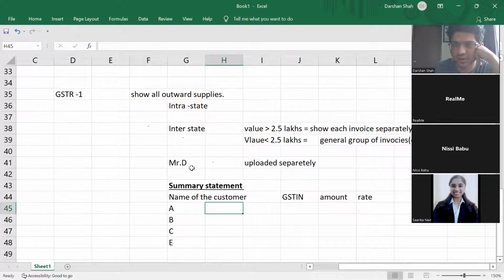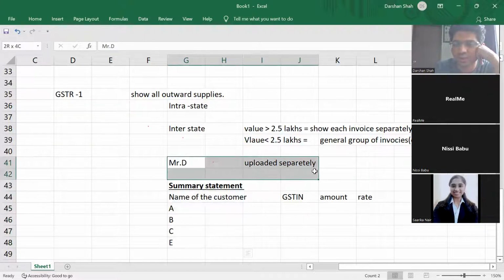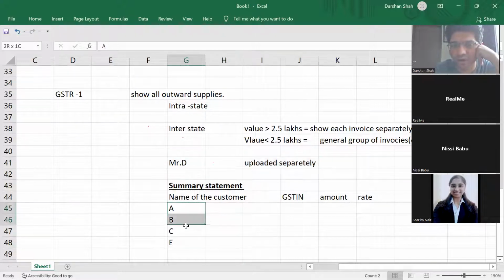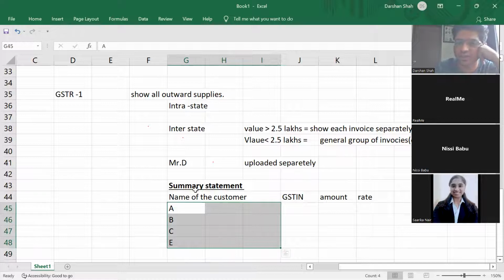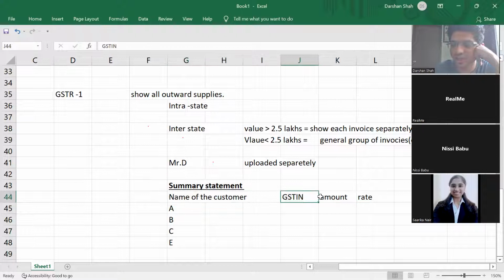In our example, Mr. D will not come under the summary statement. The sale to Mr. D will be separately uploaded in GSTR-1. And for A, B, C, and E, their value is not that substantial. So I'll just make a 4-columnar summary statement: name of the customer, GSTIN, amount, and rate. Correct? And I'll upload it in the system.